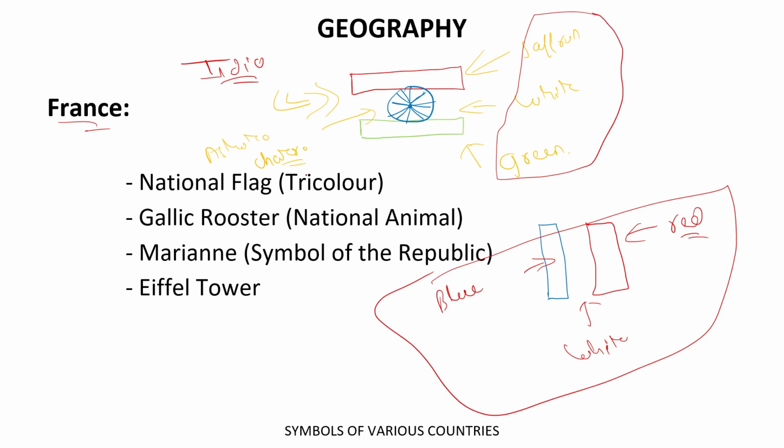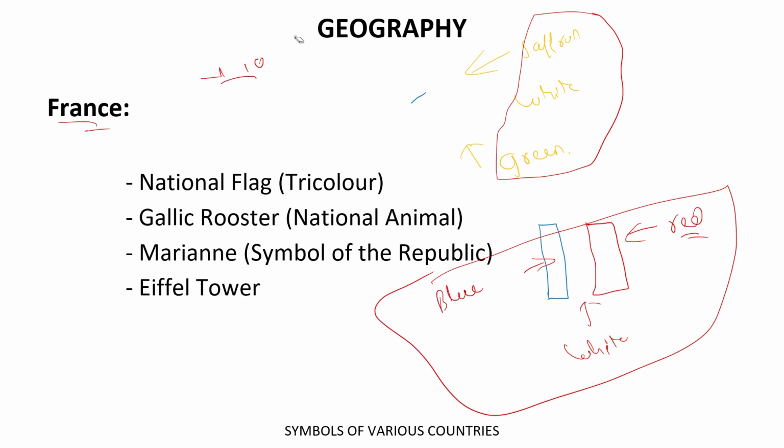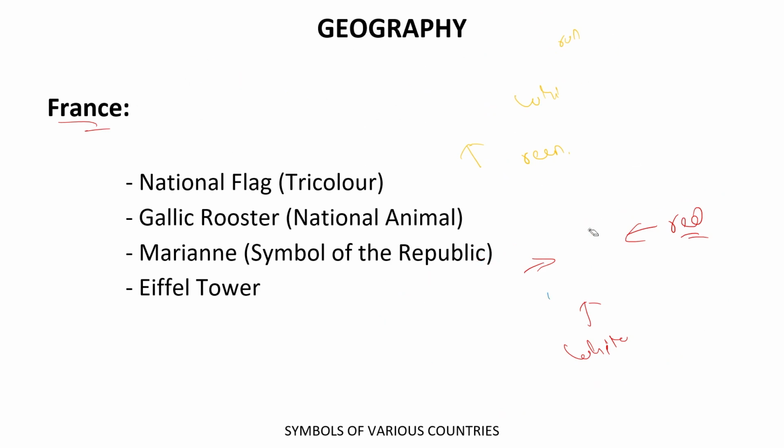Thereafter, if we talk about the national animal of France, it is the Gallic rooster, which is known as the national animal of France. Thereafter, Marianne is used as a symbol of the republic in France.